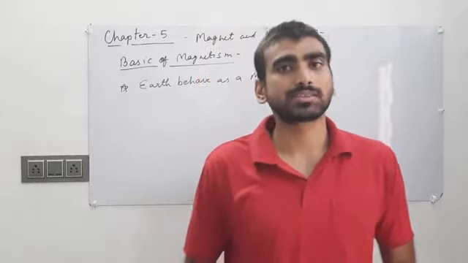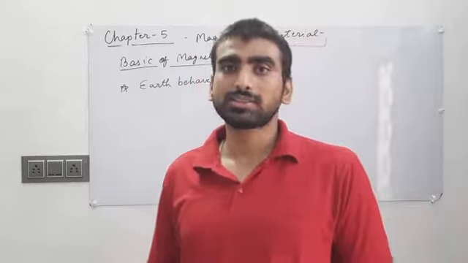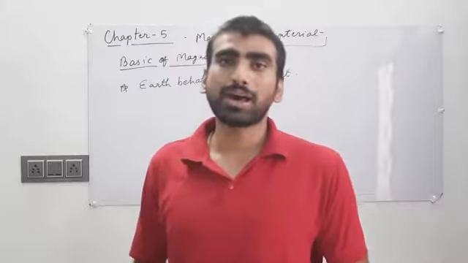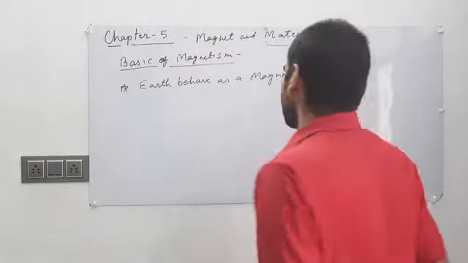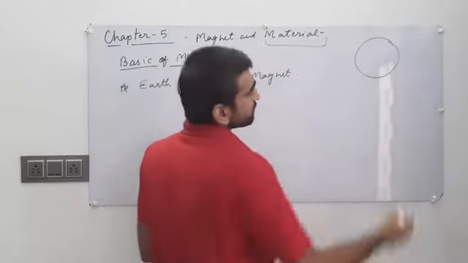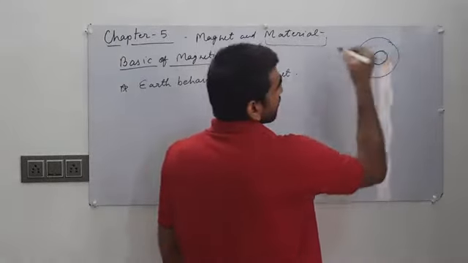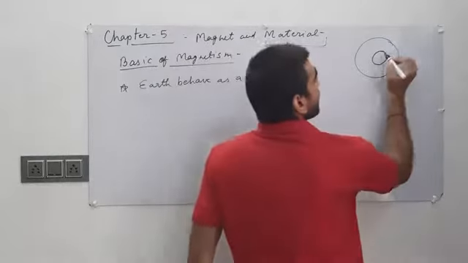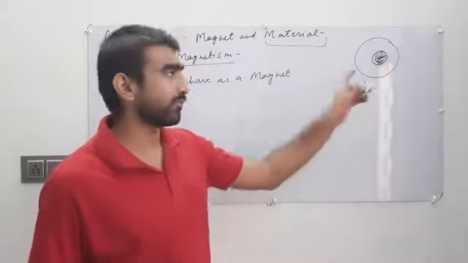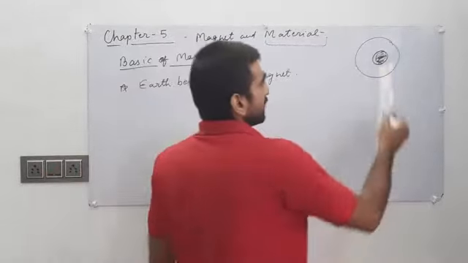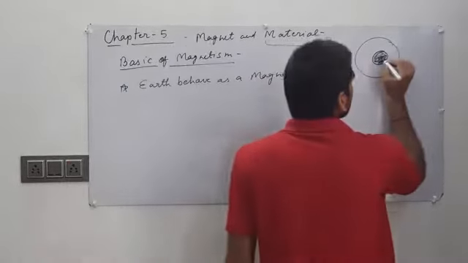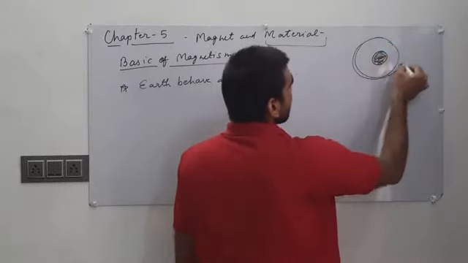This liquefied lava behaves as a bar magnet inside the earth. If you imagine the earth, there is molten lava, which is iron mixed with nickel, present in molten form. This creates a magnetic field, and due to this molten lava, the earth behaves as a magnet.